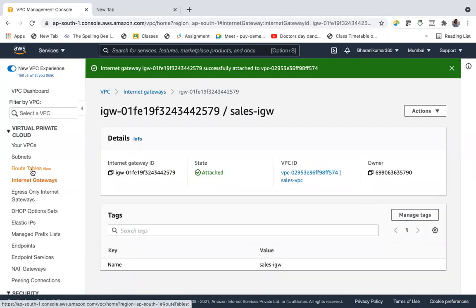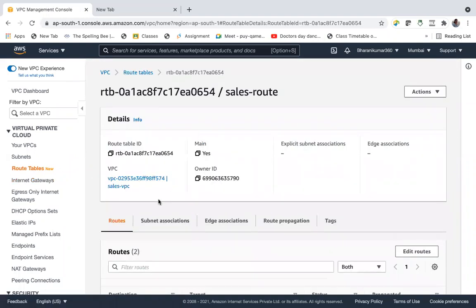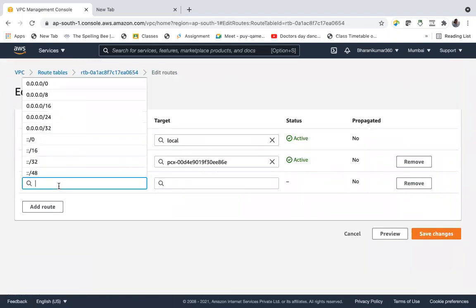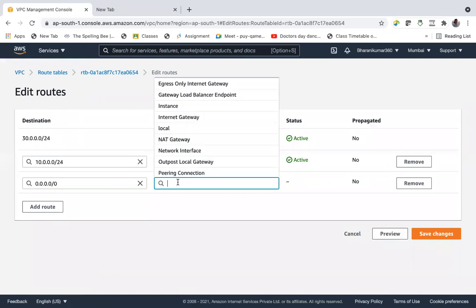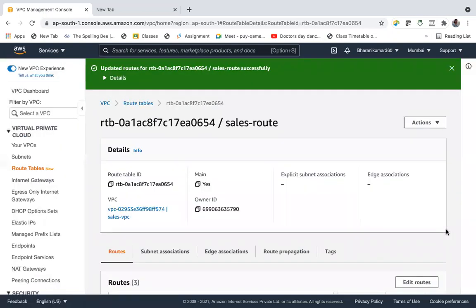Only one VPC has an internet gateway, and also I have launched one EC2 which has a public IP address in the sales VPC, which has that internet gateway. Also edit the sales route table. We will edit routes and add this internet route using the internet gateway. Save changes. Done.